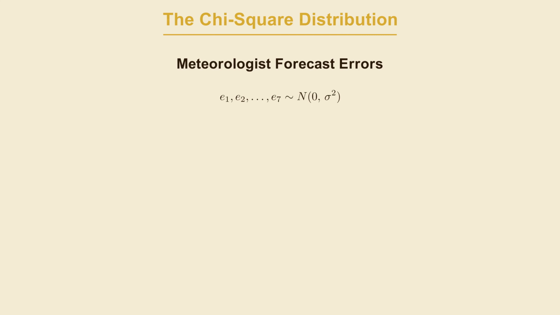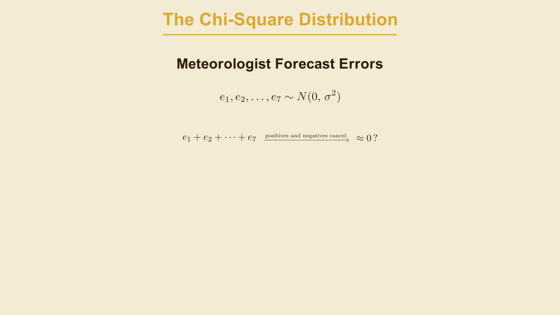Suppose a meteorologist forecasts tomorrow's high temperature every day for a week. Each day there's a forecast error, forecast minus the actual, and those errors are approximately normally distributed with mean zero and some standard deviation. Now you want to measure how accurate the forecaster actually was for the whole week.